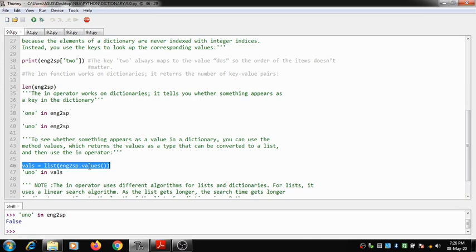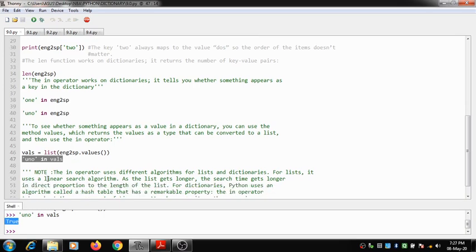It's an inbuilt function which returns the values that are present inside the dictionary, and these values will be stored inside a list, and the list name is VALS. Okay, let me demonstrate this. So now what happens, I have extracted the values from the dictionary eng to sp, and I have created a list, and the name of the list is VALS. Now let me check whether the item is present inside that list or not. Now hopefully it should return true, and that is what is happening. It is returning a true value.